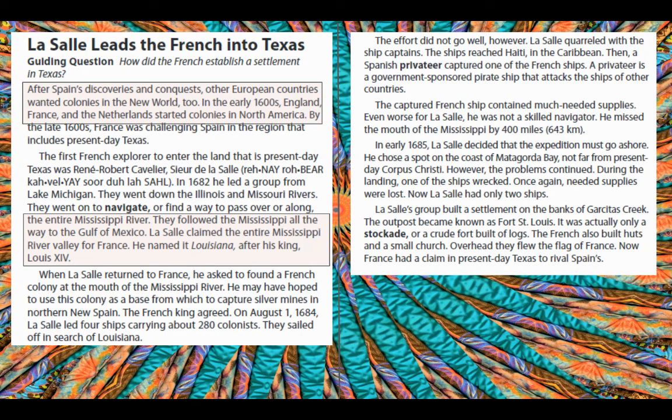La Salle's group built a settlement on the banks of Garcitas Creek. The outpost became known as Fort St. Louis. It was actually only a stockade, or a crude fort built of logs. The French also built huts and a small church. Overhead, they flew the flag of France. Now France had a claim in present-day Texas to rival Spain's.